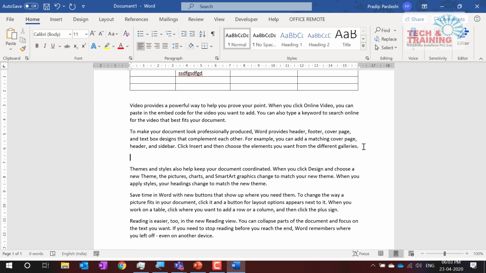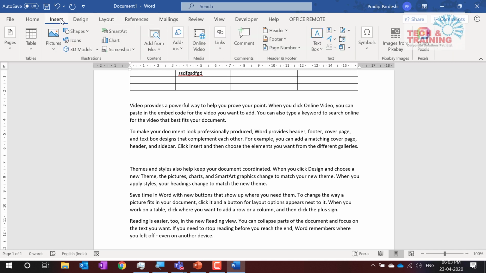I want to insert the picture. Okay, so what do I do in order to insert a picture? I go to Insert, and let me show you one excellent feature that Microsoft has released recently. And when was it released? I do not know. I explored this feature today itself, and this is a very good feature.